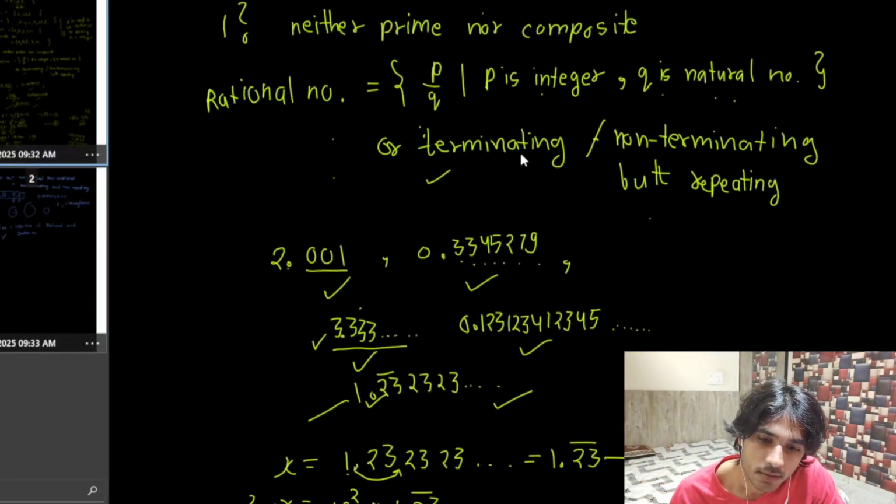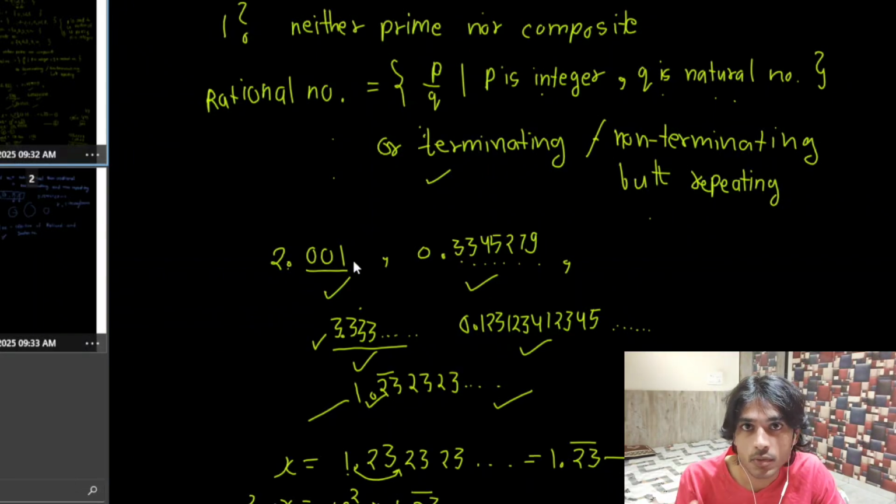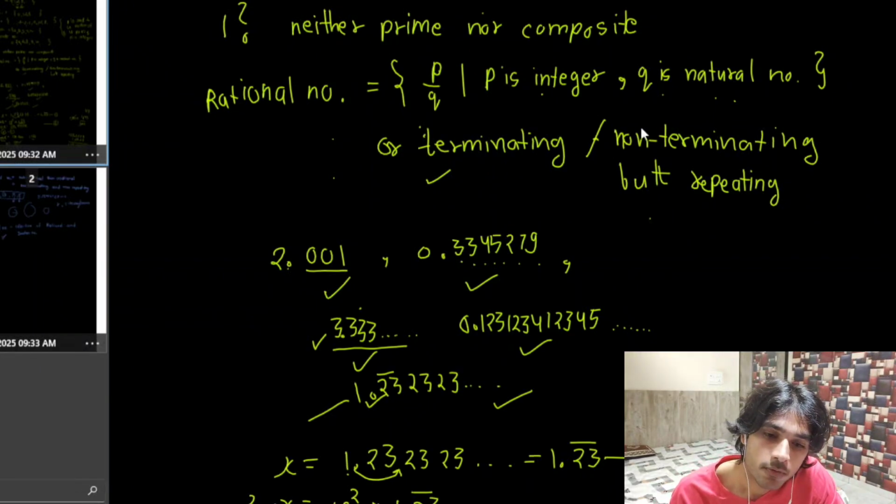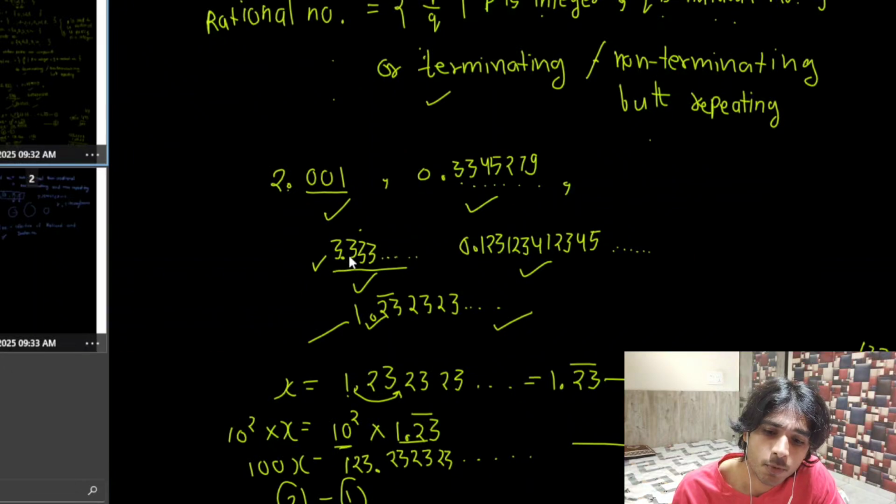Or we can simply say terminating, or non-terminating but repeating numbers. Then we learned what terminating numbers are. If after a finite number of terms the decimal expansion actually stops, or only 0 occurs after that, then we say it is terminating. For example, 2.001 and 0.3345279.